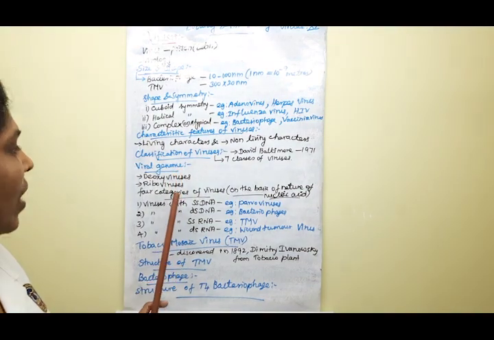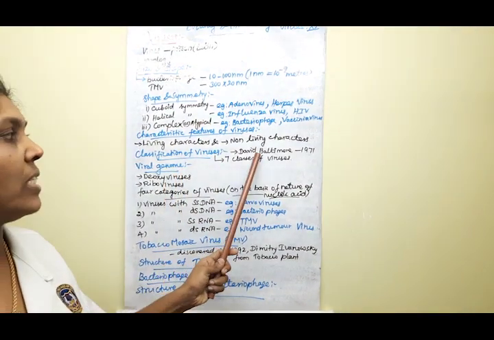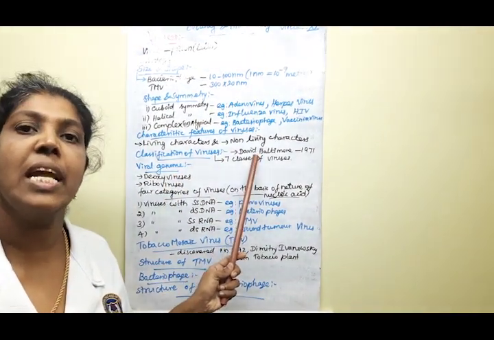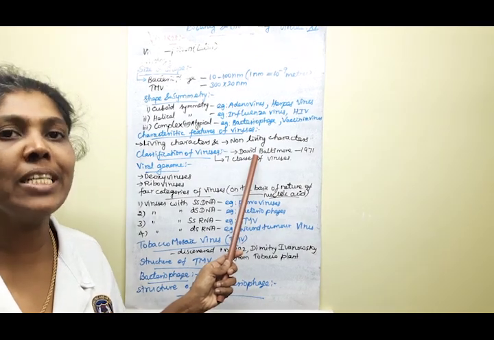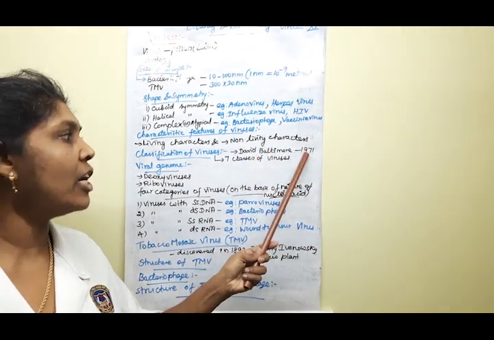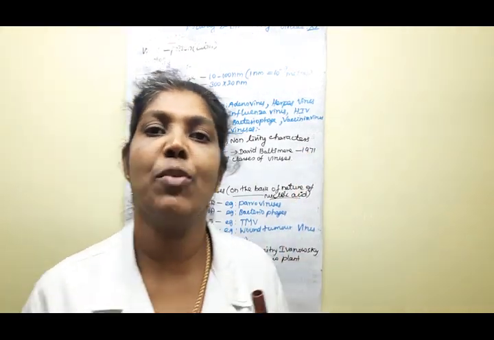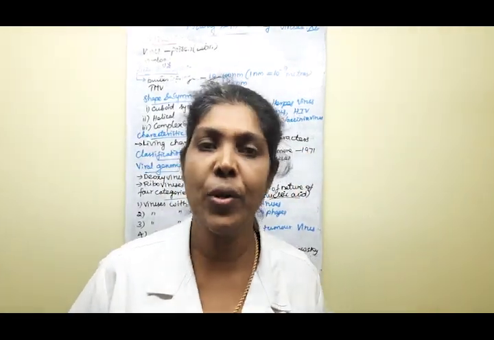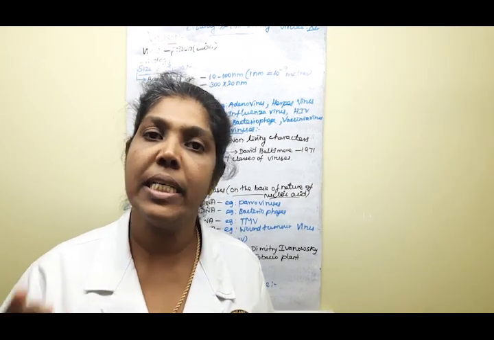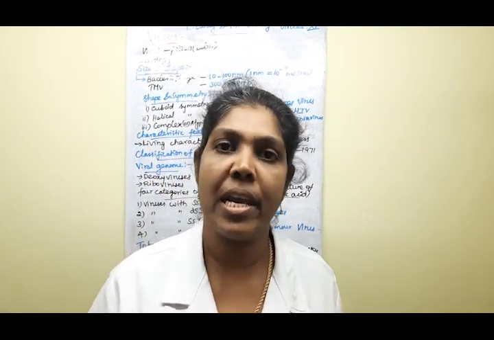Then who discovered this classification of viruses? The person's name is David Baltimore, in the year 1971. Sometimes they will ask this as a one-word question. You should know this: discovered by David Baltimore in the year 1971. Understood? Say yes or no?